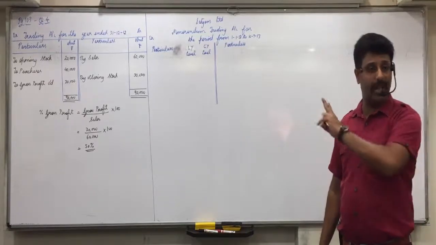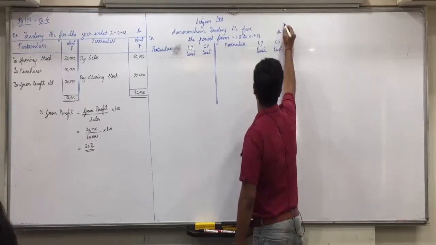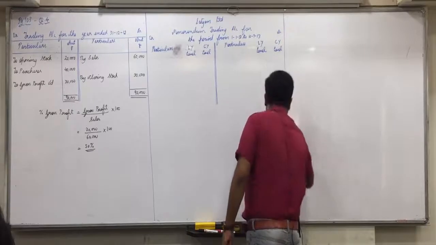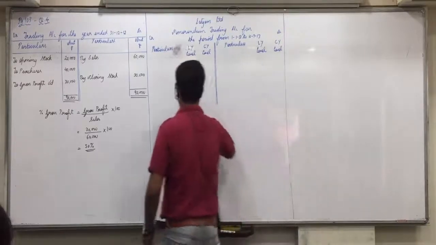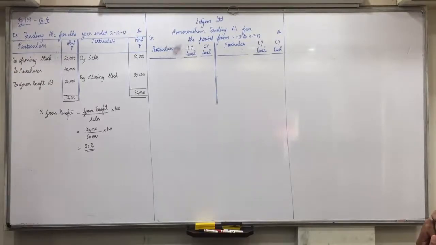In both the situations, you will make these columns. Continue. It is very interesting and logical how to do this balancing. So understand it properly and easily also. LY is last year, CY is current year. We are talking about the current year level of prices, which are there in the current year.